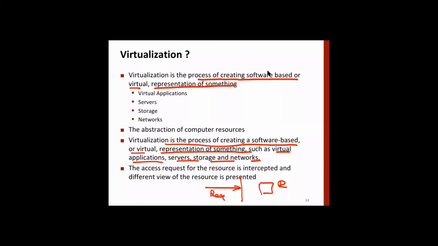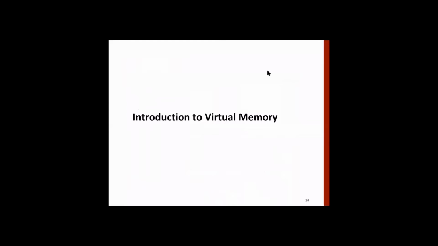Now the question is: why do we need to virtualize memory? What is it that we want out of it? What we have seen in a data path pipeline, we have instruction memory, which now we have studied as cache, instruction cache, data cache. We are reading instructions from memory, which is cache memory connected to different levels of memory. Then the pipeline is executing, and finally we are storing in cache. Why do you need something more than this? Anyone?